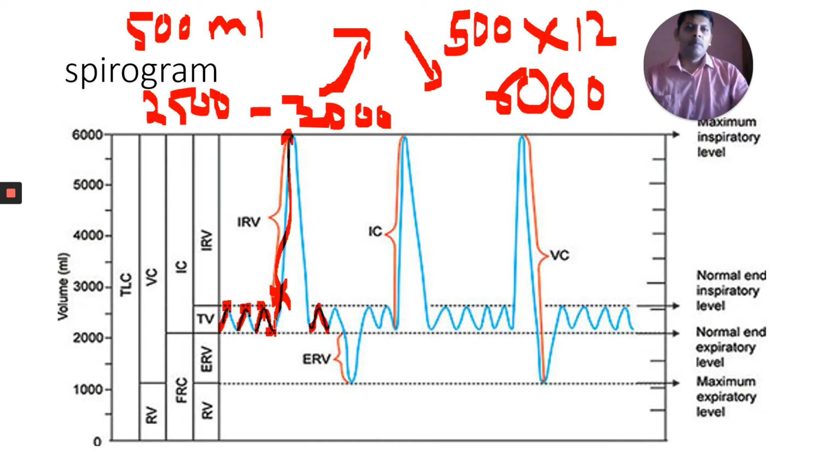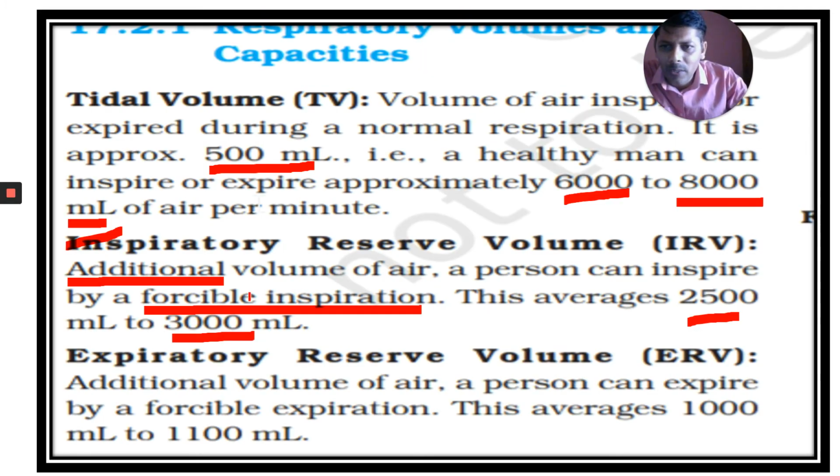After that, take forceful inspiration. That means when you take normal inspiration, you get some amount of air, and in addition to that you get 2,500 to 3,000. This is your inspiratory reserve volume. The name itself tells you the meaning: you have some reserve volume to inspire more air. You use this when you do exercise and pranayama. That's about that one. Now let us move on to the next one.